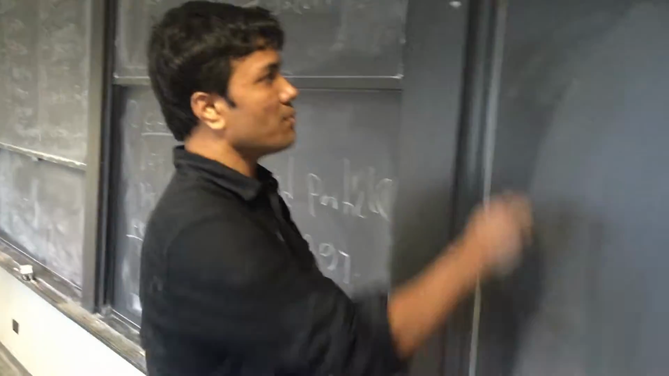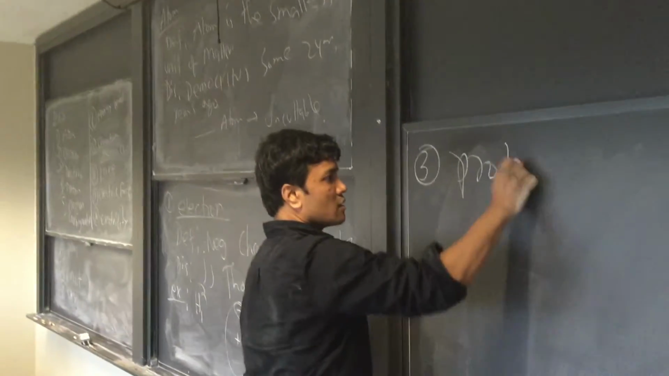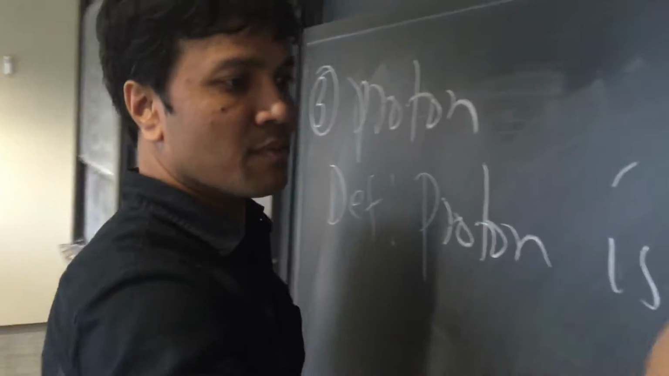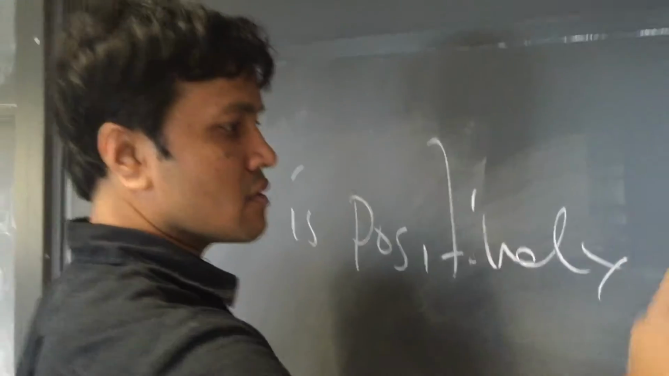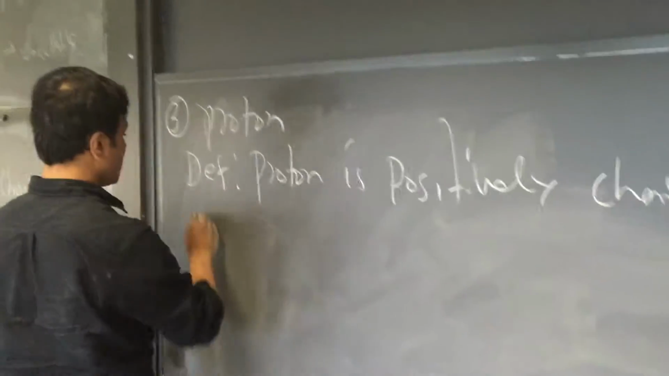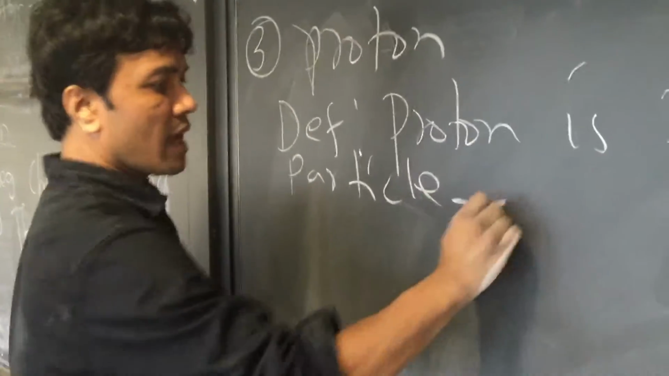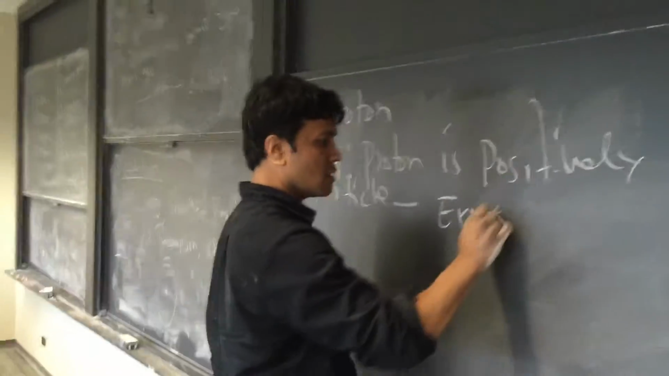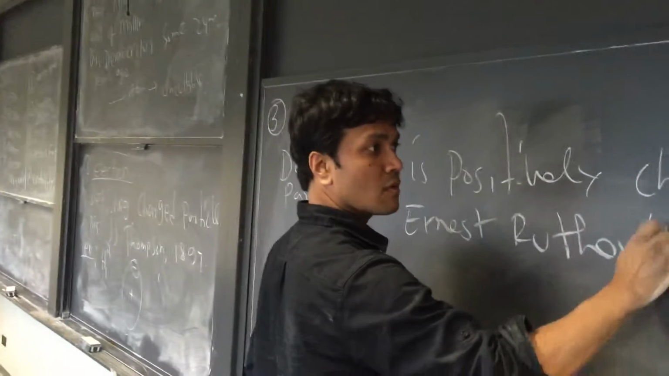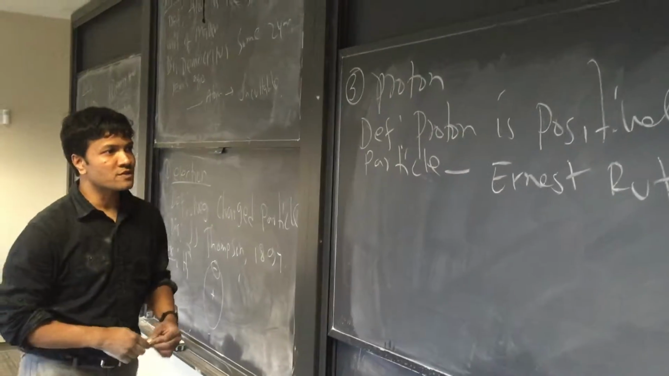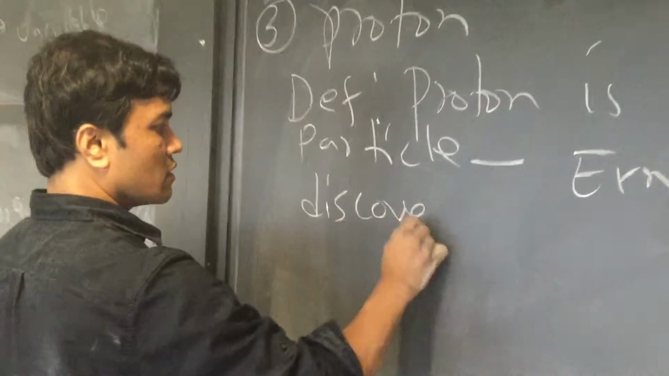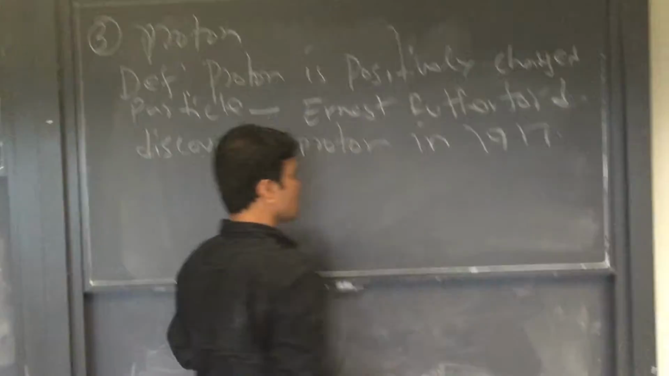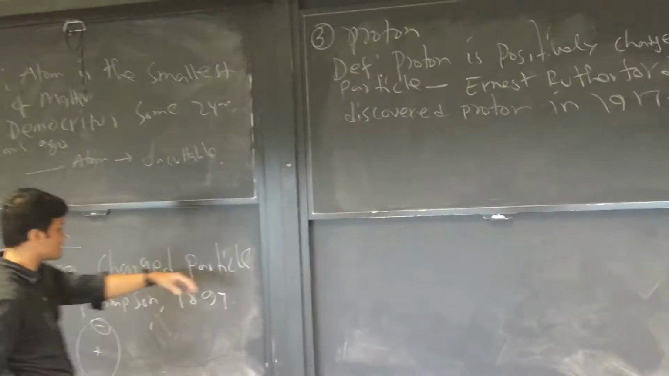Number 3 is proton. Let's start with the definition. A proton is a positively charged particle, and it was discovered by Ernest Rutherford in 1917.